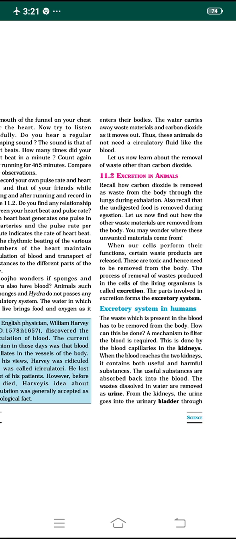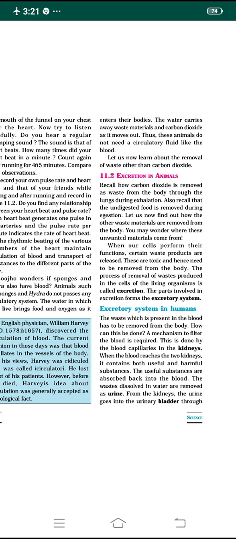We also recall the waste product of undigested food. After complete digestion takes place in the small intestine, it is transported to the large intestine where the water and other things are absorbed. Later the waste undigested food remains, and that is removed from our body.